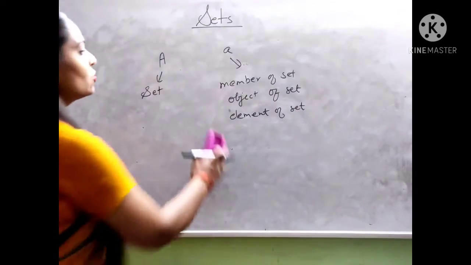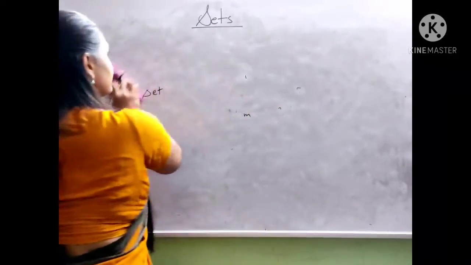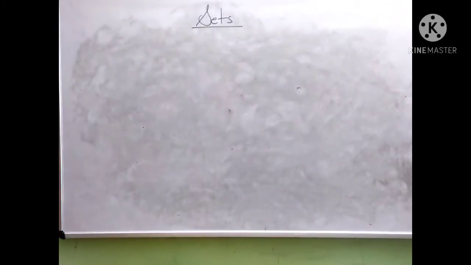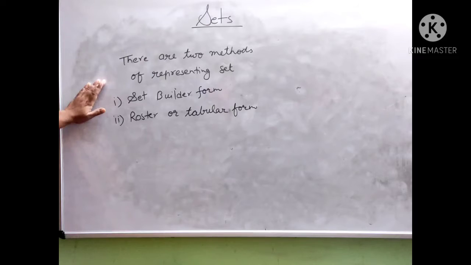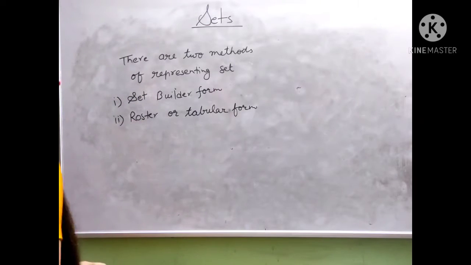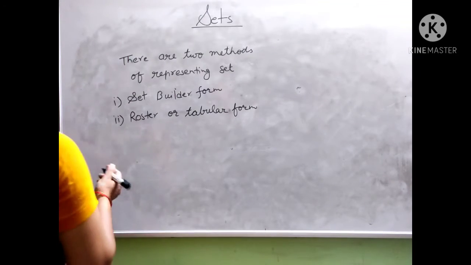Now how to represent a set? There are two ways to represent sets. The two methods are, first one is roster or tabular form and second one is set builder form.